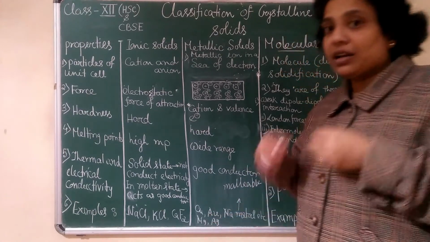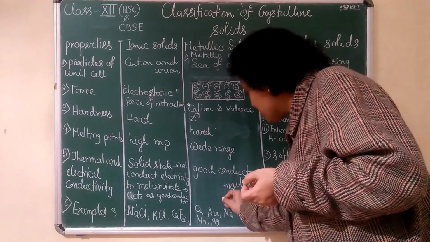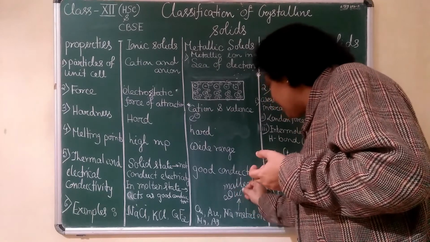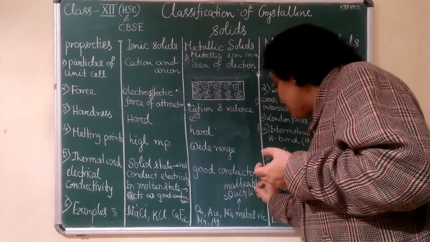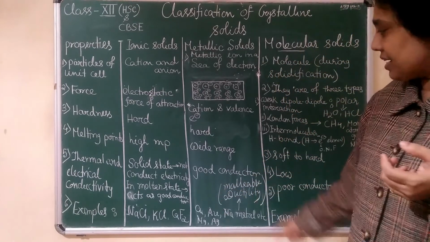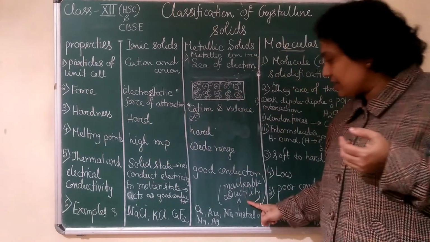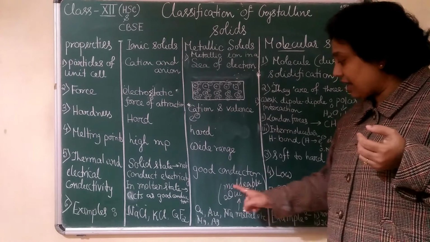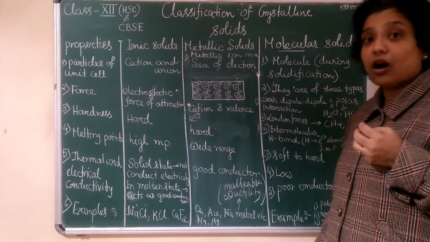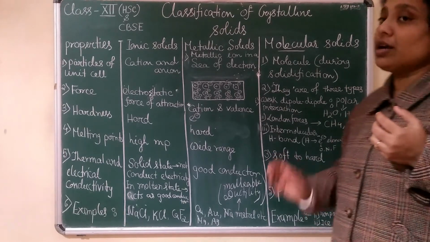Gold and silver, you make jewelry, so they can be drawn into wire. That property is called ductility. So these are the six properties I have written. Although they are not written in the point, I have added that malleability and ductility are shown by this kind of metallic solid where the metallic bond exists.